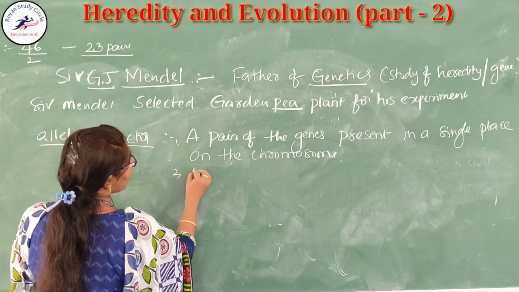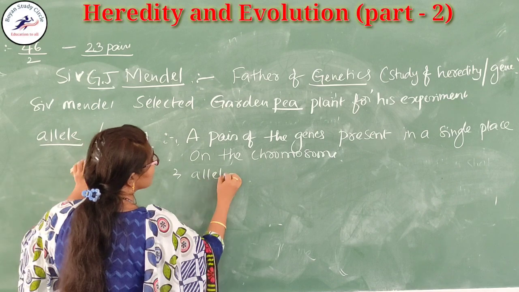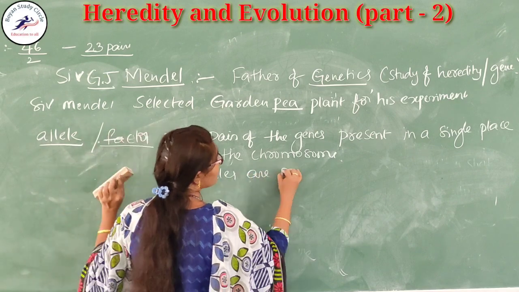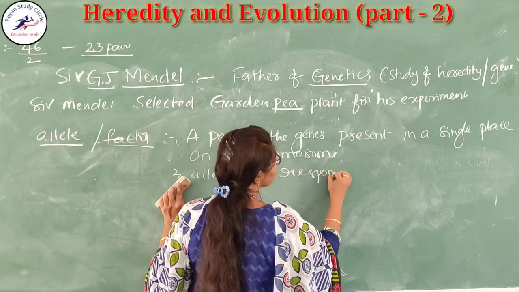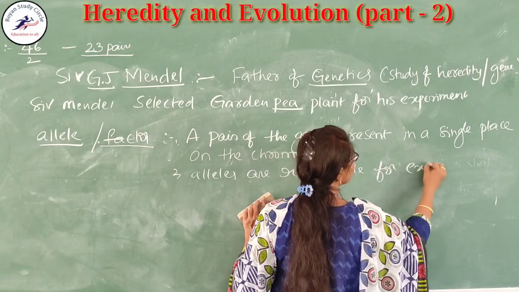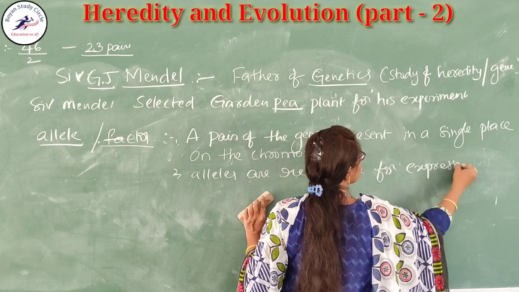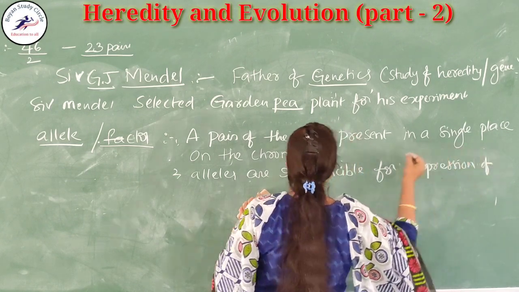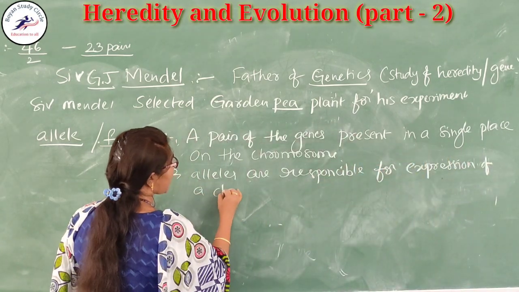These alleles are responsible for the expression of a character.